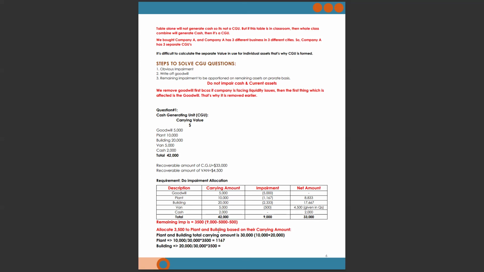Allocate 3,500 to plant and building based on their carrying amounts. The plant and building total carrying amount is 30,000, because 10,000 plus 20,000 is 30,000. For the plant: 10,000 divided by the total of both plant and building, which is 30,000, multiplied by the remaining impairment of 3,500. You will get the impairment of the plant, which we write down here. The same goes for the building. Once you write down both figures and deduct the impairment, you get the recoverable amounts. If you add all four figures, you reach 33,000.